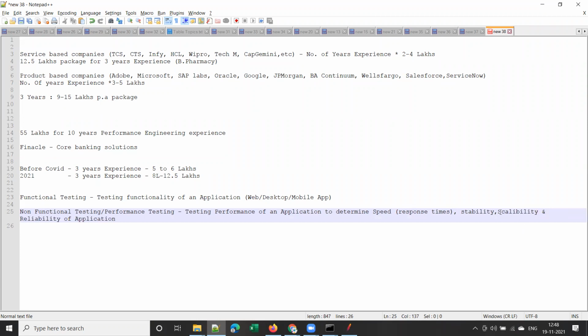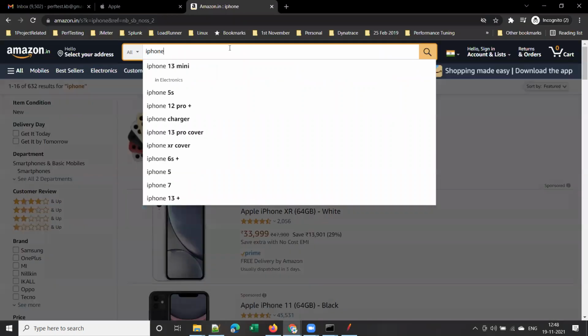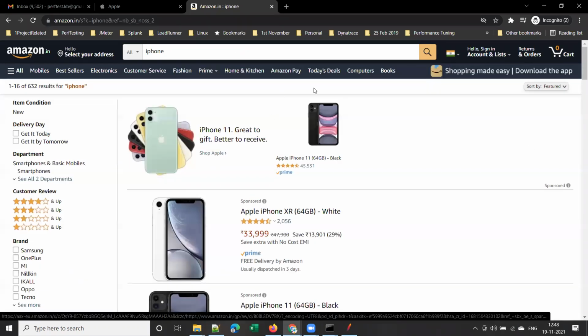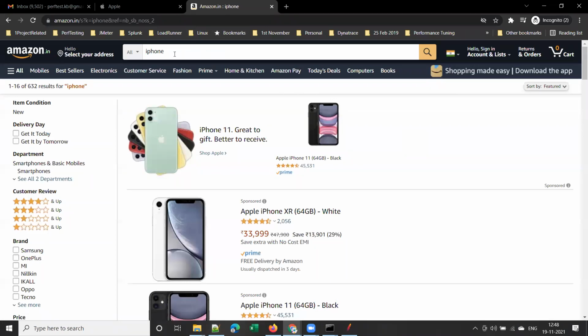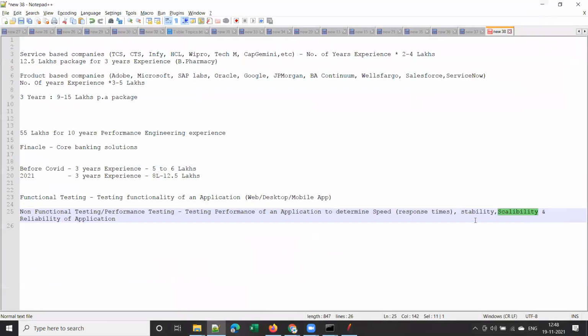Scalability means how scalable the application is. Let's assume that the Amazon.in website is currently used by 10 lakh users per day. Tomorrow, during festivals or some sale, like a Christmas sale, New Year sale, or Diwali sale, let's assume there will be 15 lakh users per day. Is the application scalable? Can it handle that additional load or not?